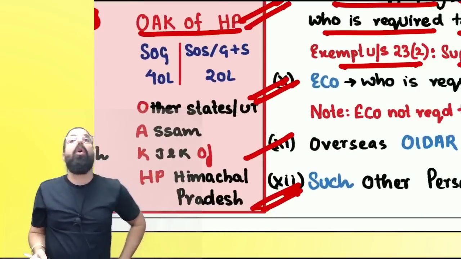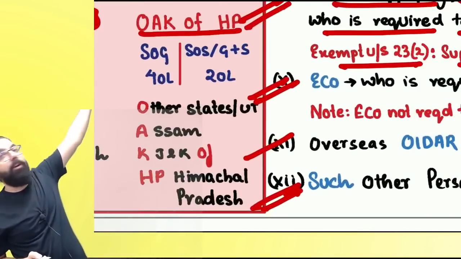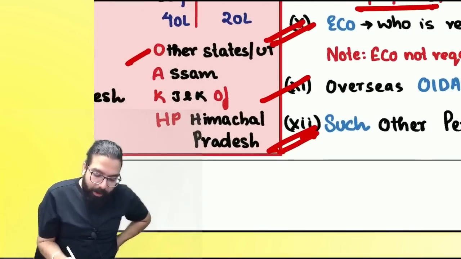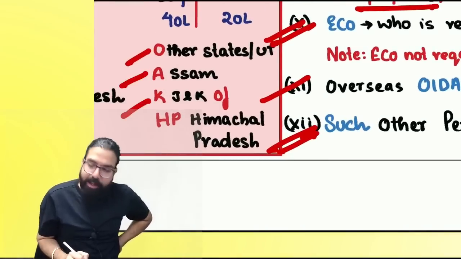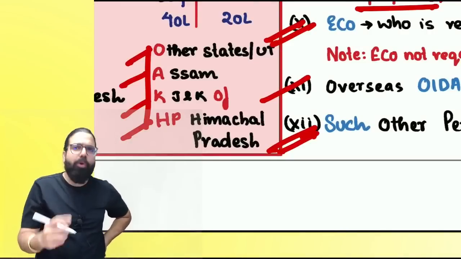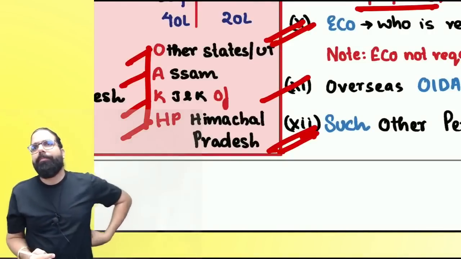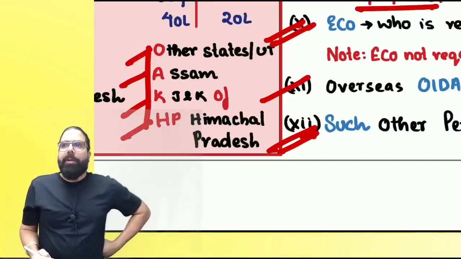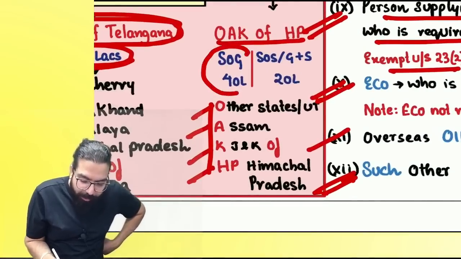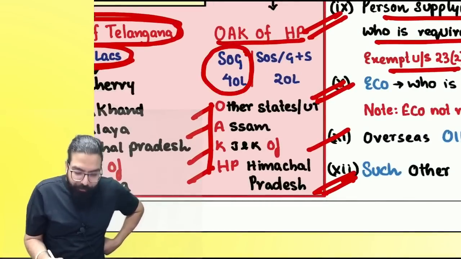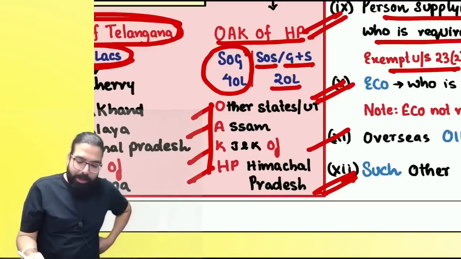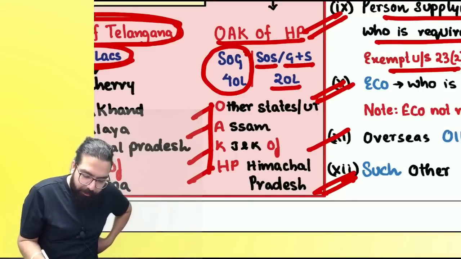Now we have OAK of Himachal Pradesh. In Himachal Pradesh, you will see long, long oak trees. Okay, everyone? O for other states, Assam, Jammu and Kashmir. K means Jammu and Kashmir, and H means Himachal Pradesh. It is nothing other than your Hoja in composition. Are we clear, everyone? Now, for this, the limit if you are an exclusive supplier of goods is 40 lakh. If you are a service supplier or a supplier of goods plus service, how much is the limit? 20 lakh.